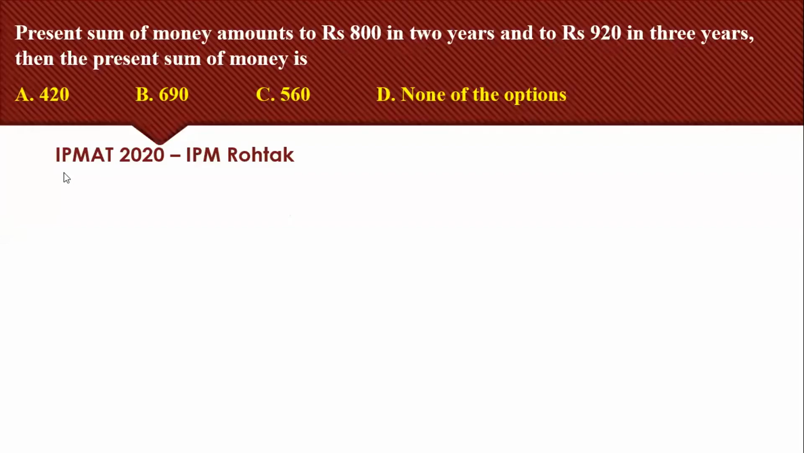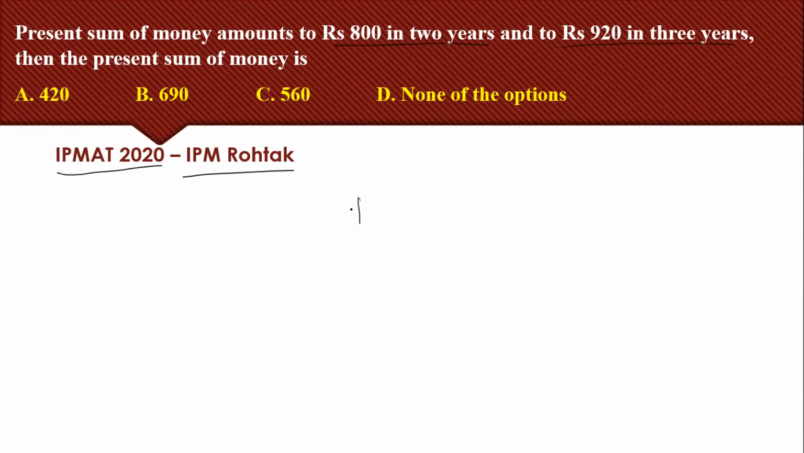This question is from IPMAT 2020. IPM Rohtak asked this question, and the question is from simple interest and compound interest. Let's read the question. A present sum of money amounts to rupees 800 in 2 years, and 920 in 3 years.